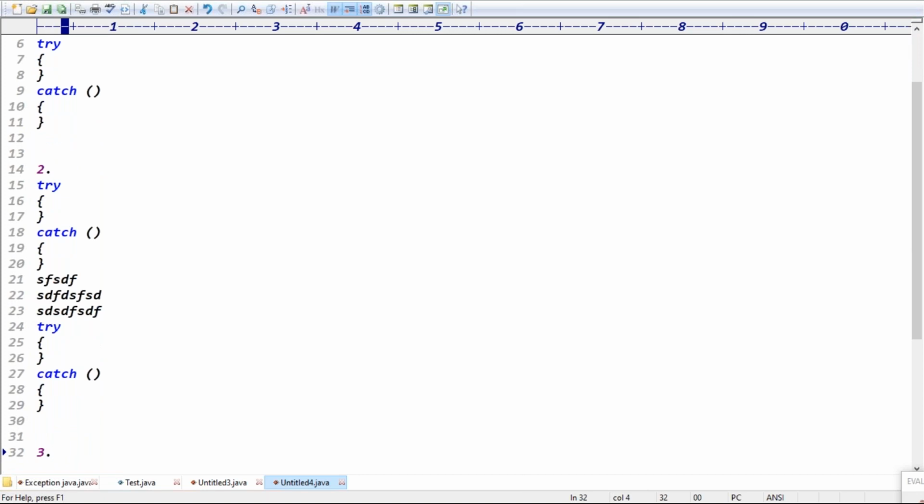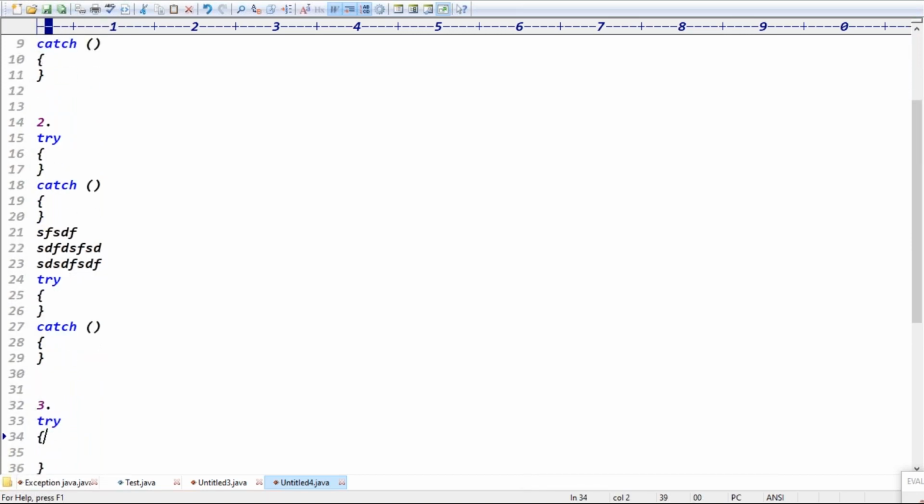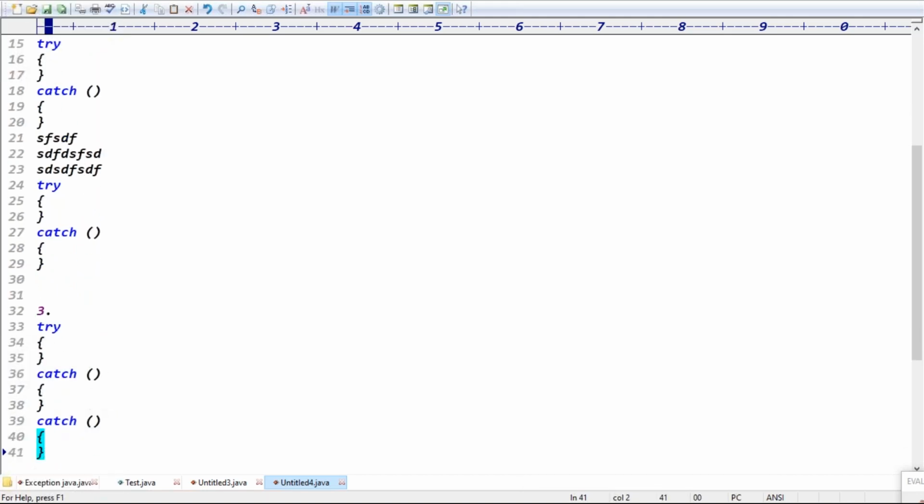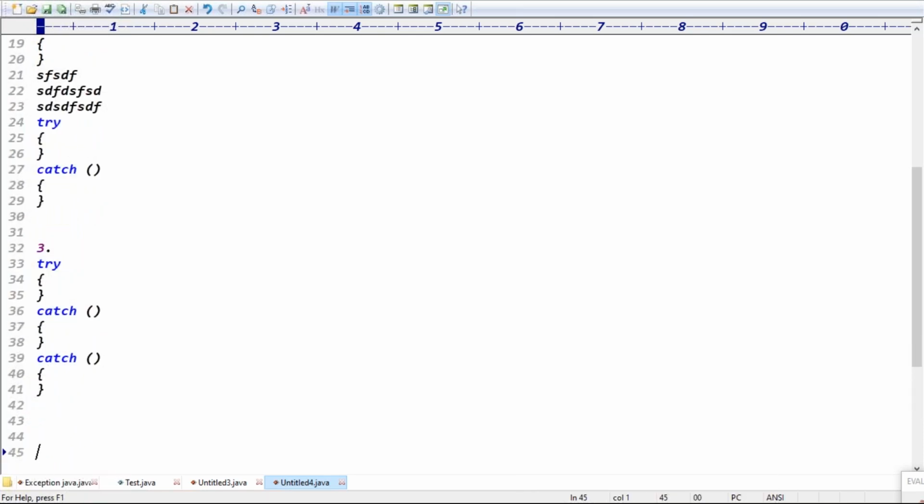What is case 3 here? If you take the try catch, case 3 is try, catch, catch. Try with multiple catches, right? Case 1 is only try catch. Case 2 is try catch, then you can write the normal code, again try catch. Case 3 is try catch, catch. Guys, are you clear now?